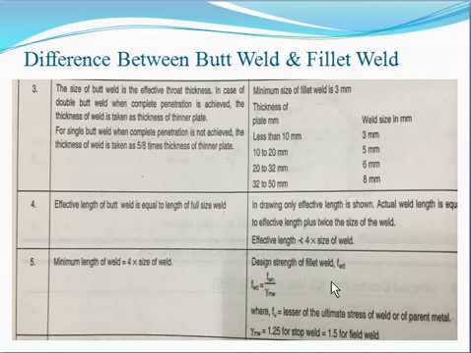Next, a very important point: the design strength of the fillet weld, FWD, is equal to FWN divided by gamma MW. This is given on page number 79, clause number 10.5.7. Write it anywhere. Clause number 10.5.7, page number 79.